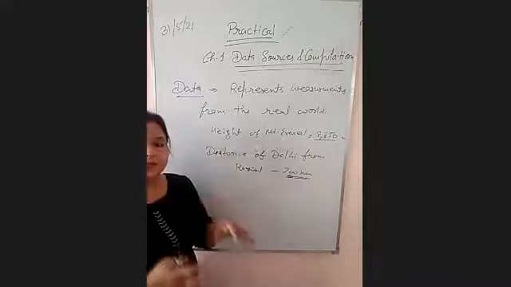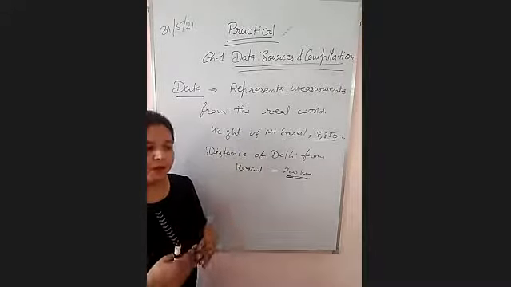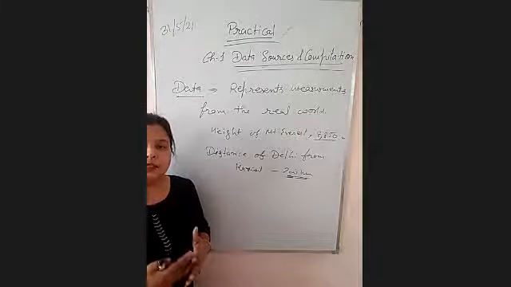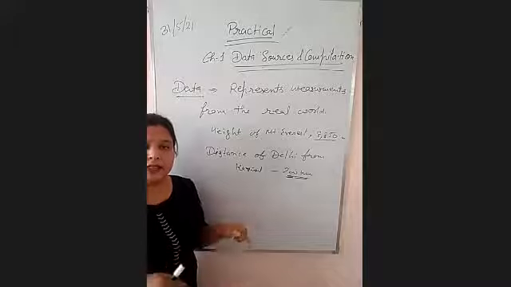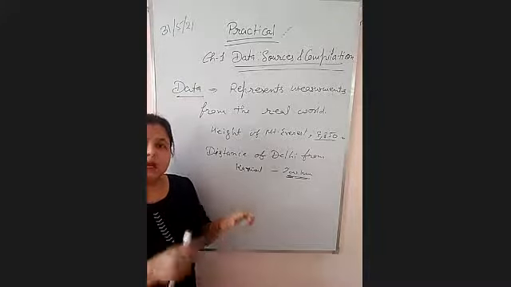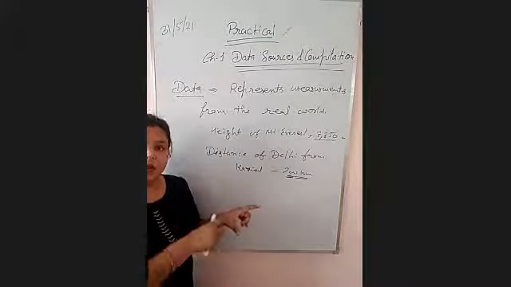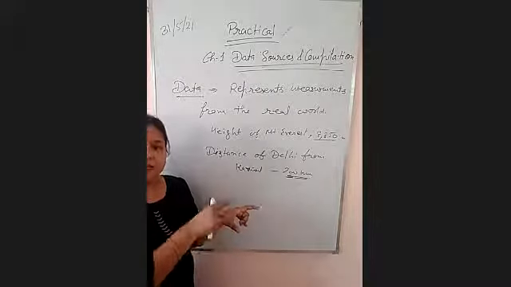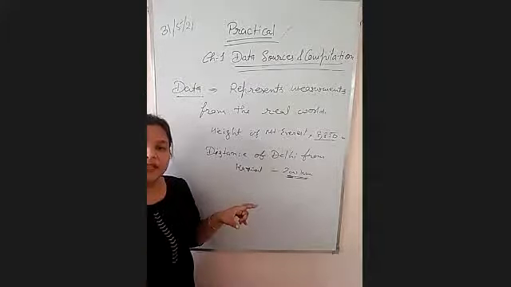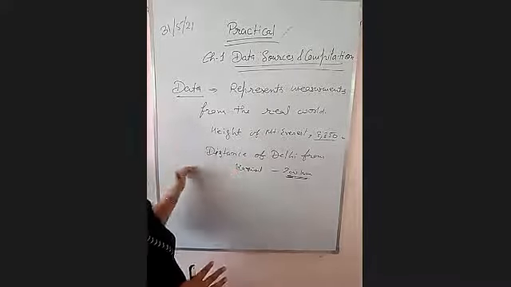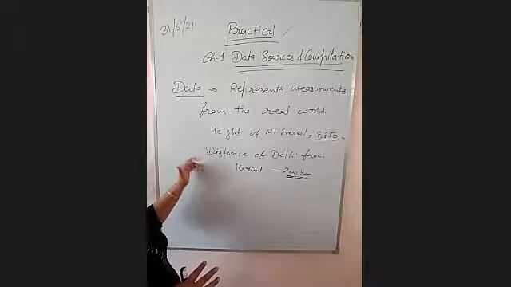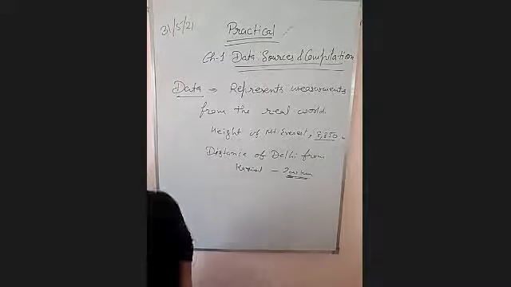If we are talking about the distribution of anything, then we have to know how much land or how much total quantity is there, and among these total quantities, how much every country or every region will get, right? So we have to make some measurement from the real world, that is called data.